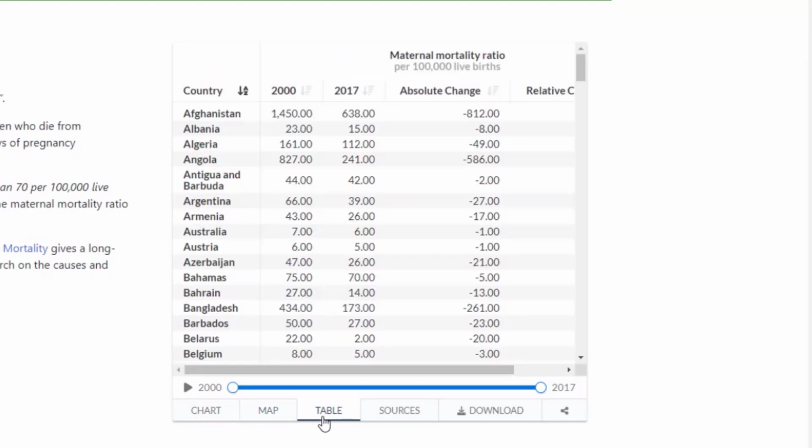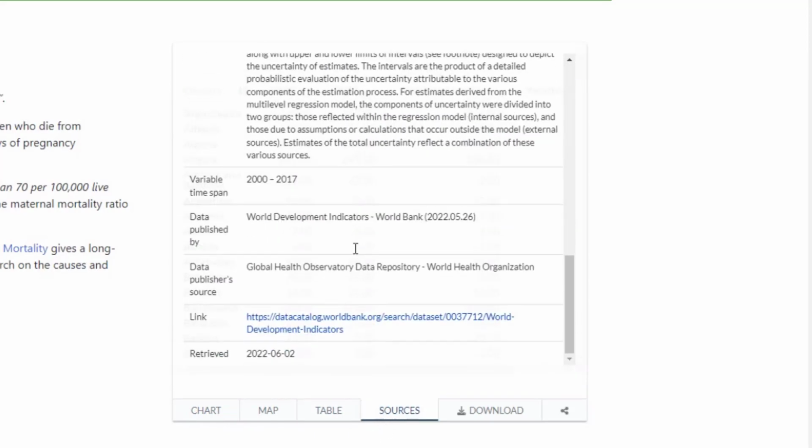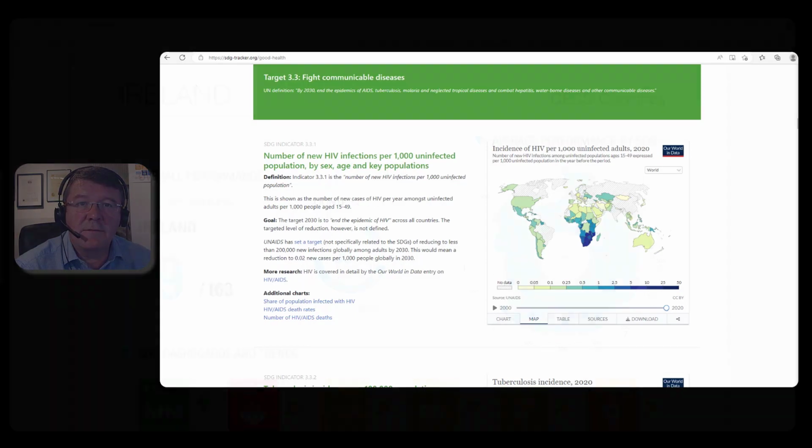Various ways you can look at the information. You can generate, or you can review tables, and it gives you the sources of where they get some of the information. So it goes through all of the indicators. So in the future, we will be looking at how countries are performing in relation to the targets and how they're performing in relation to each of the indicators. Overall, it's a great tool which we will be using in the future modules to examine how various countries, and in Ireland in particular, are performing against each of the indicators.